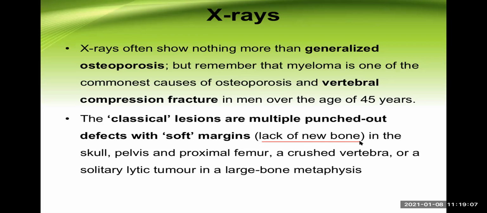And what types of bone are usually affected? Skull, pelvis, and the proximal femur. Sometimes the crushed vertebra or already collapsed vertebra can be seen. And sometimes, if it is a case of plasmacytoma, a solitary lytic tumor is seen, especially in the upper part of the femur.